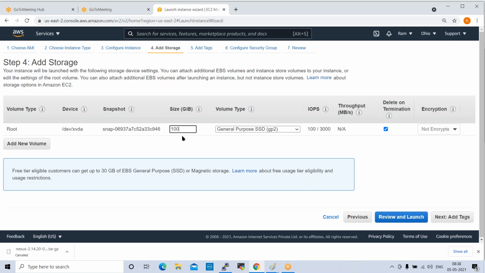Ram, what is snapshot? Snapshot is a point in time. Normally in real projects, while working on any deployments, developers request us to take a snapshot. Snapshot is a replica, one snap.